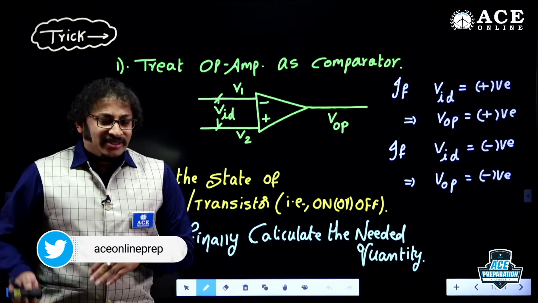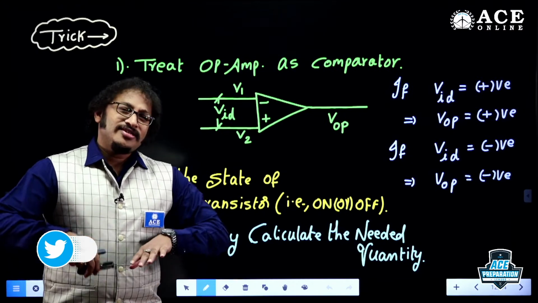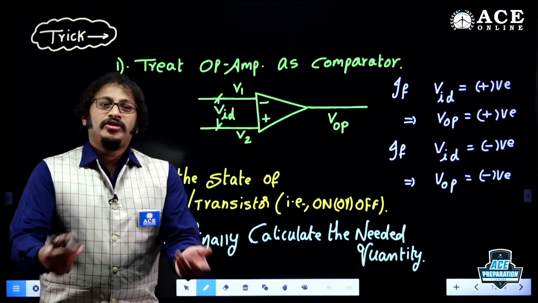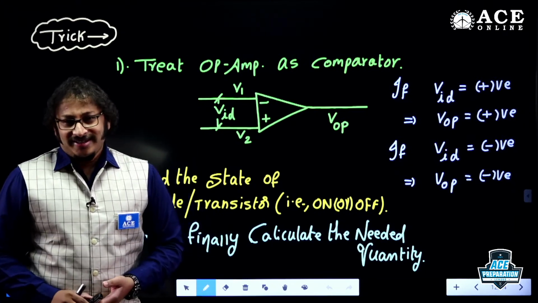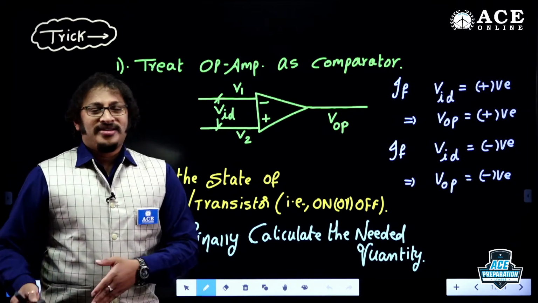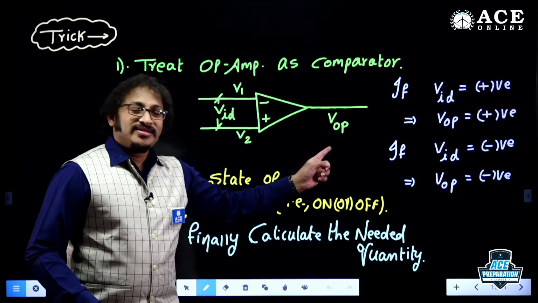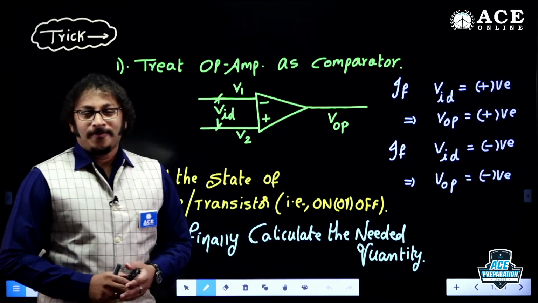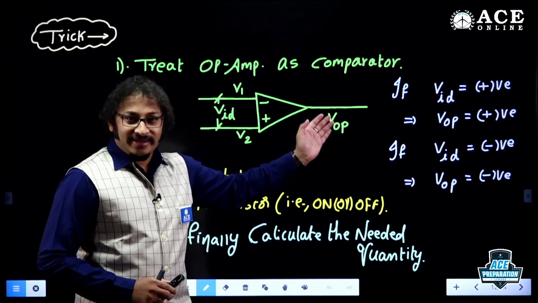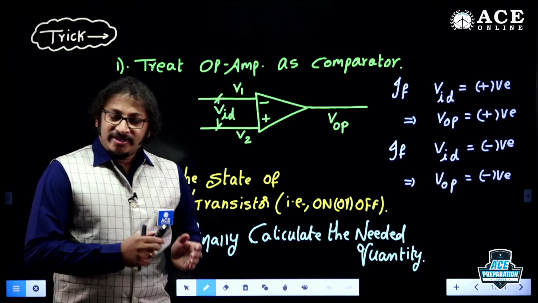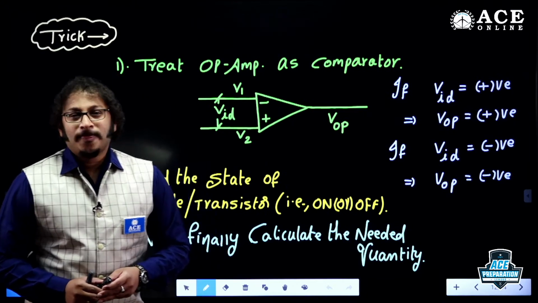You need not compare with the cathode voltage, because you are giving the highest voltage in the entire circuit to the diode. The anode voltage must be greater than the cathode voltage. So calculate VOP from here, whether it is plus VSAT or minus VSAT.